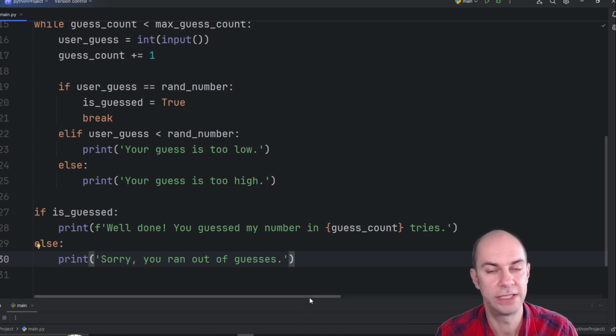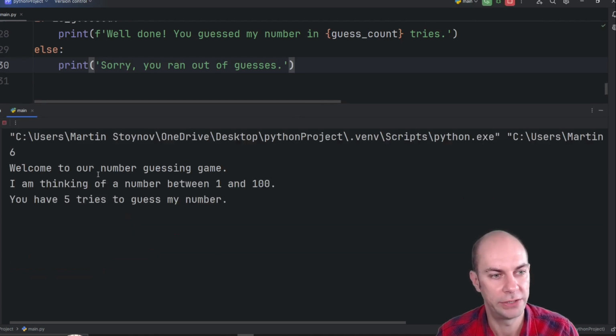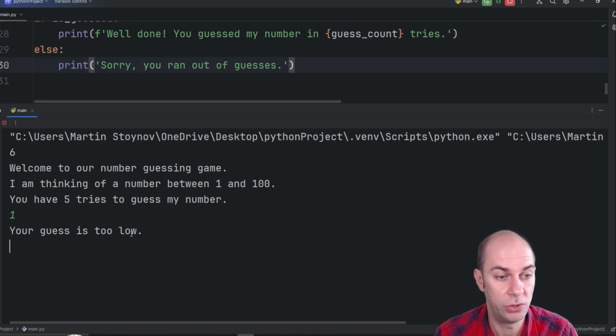Okay, let's give this a try. I think we're going to need to polish it a little bit. You will see why. But let's give it a try. So the number that I'm trying to guess is 6. And it says you have 5 tries to guess my number. Okay, let's try 1. And it says your guess is too low.